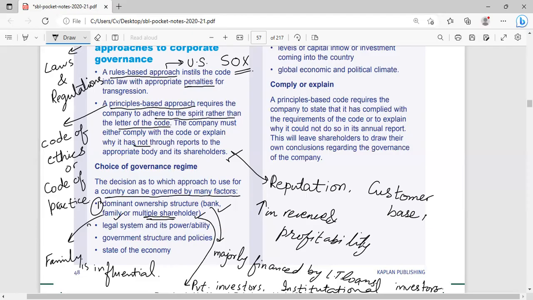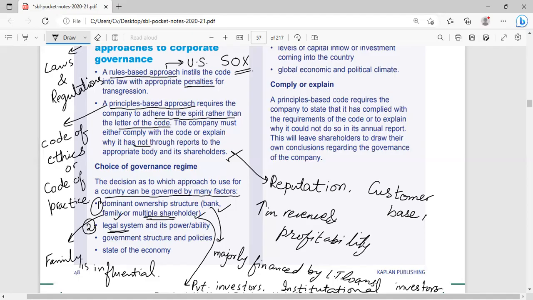Number two, legal system and its power or ability. If the legal system of the country is strong, then it will make the management liable to follow rules and regulations. If the legal system of the country is strong, it will create a sense of responsibility among the senior management that they would have to follow some laws and regulations. If they do not follow the laws and regulations, they will face consequences for it.